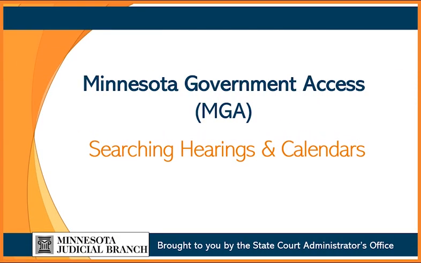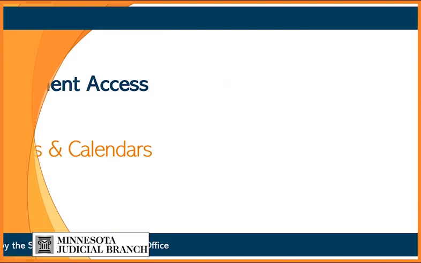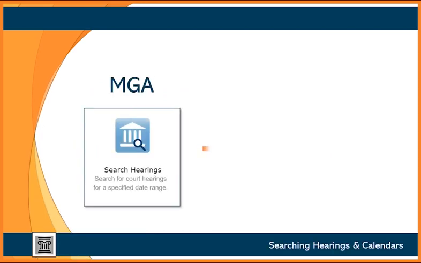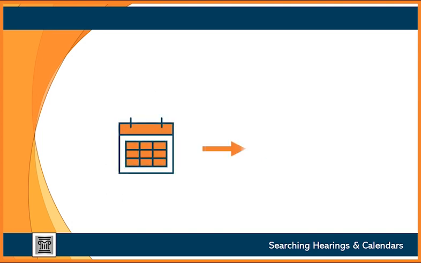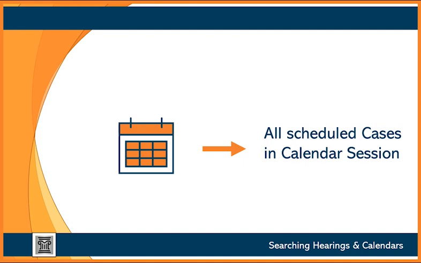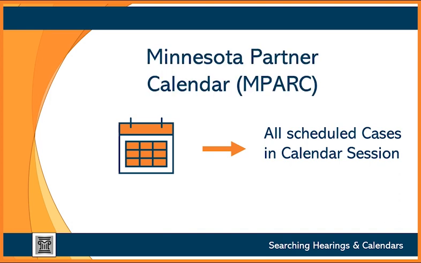Searching for hearings and calendars. To search for hearing information about an individual party or case, use the Search Hearings function in MGA. To search court calendar sessions for all scheduled cases, the Minnesota Judicial Branch has created a separate application called the Minnesota Partner Calendar, or MPARC.